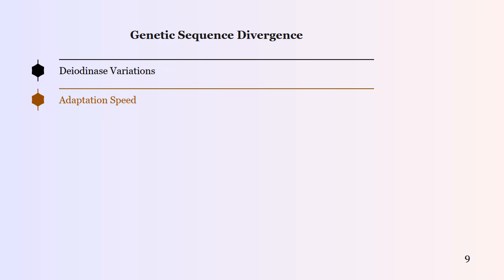9. Genetic sequence divergence. Deiodinase variations. While the hormones are the same, the enzymes that activate them, deiodinases, show varied sequences across different lineages. Adaptation speed. Gene sequences for hormone transport proteins have evolved more rapidly in some species to meet specific ecological demands.